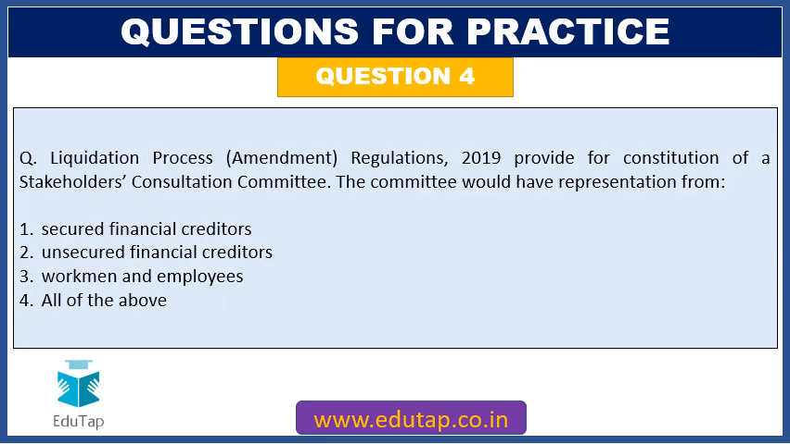Next question. The Liquidation Process Amendment Regulations 2019 provide for constitution of a stakeholders consultation committee. The committee would have representation from. Options are: secured financial creditors, unsecured financial creditors, workmen and employees, or all of the above.